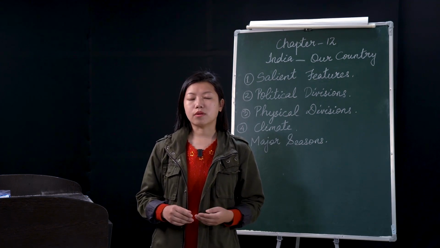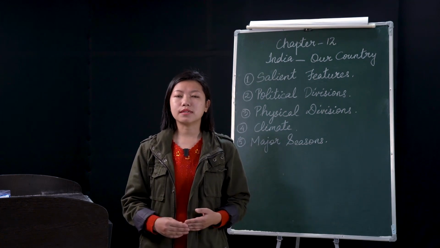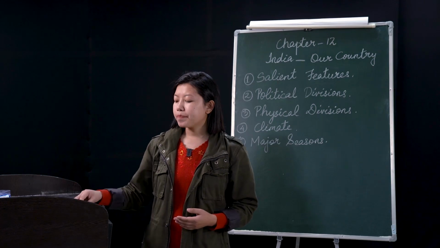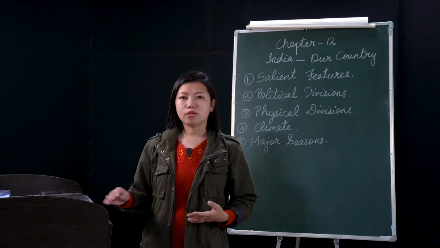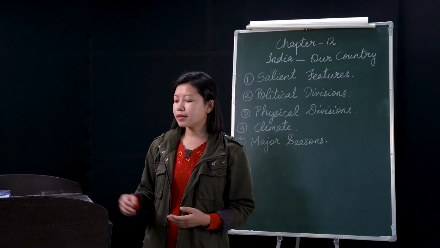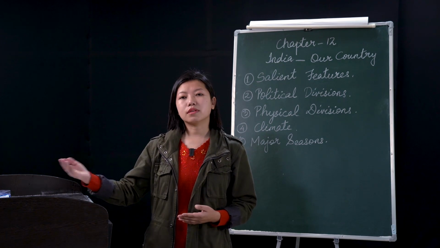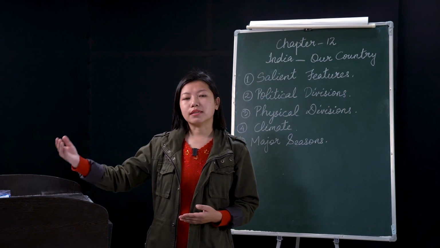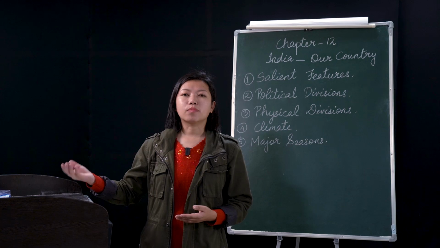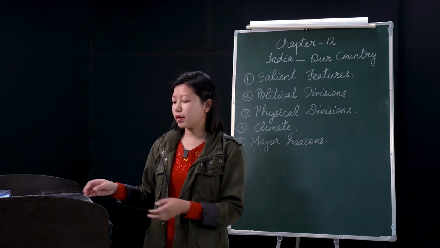The highest is Mount Godwin Austen, also known as K2, and the lowest point is the sea level. All right. Then our monetary unit, you all know that our Indian money is known as the rupee, right? And we also have chief exports and imports. Exports are those products which we send to other countries, and imports are those products which we bring from other countries. All right.